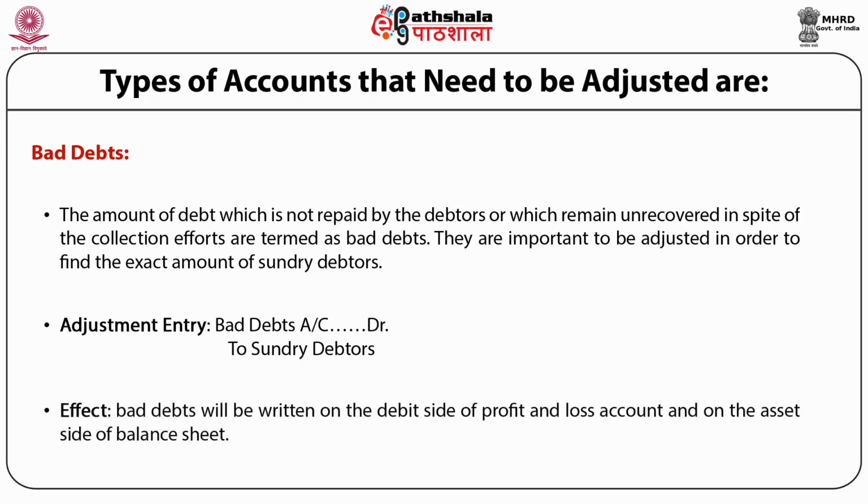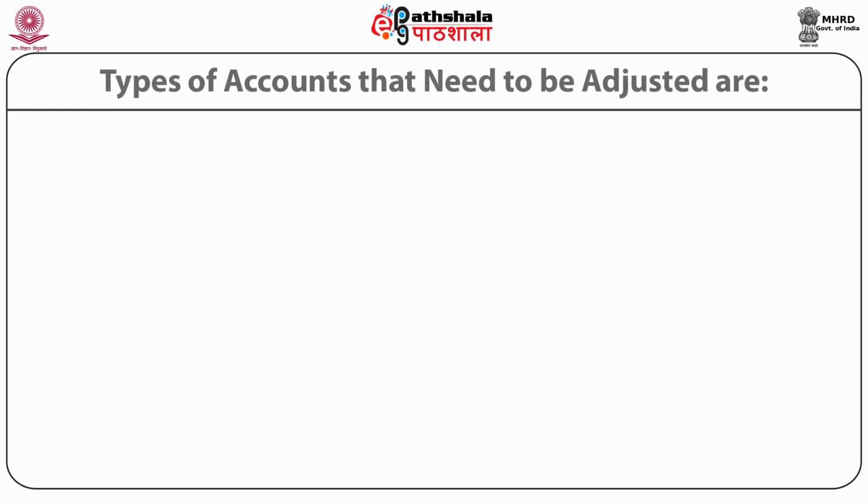Effect of bad debts adjustment on financial statement is, number one, bad debts will be written on the debit side of the profit and loss account, and further it will be shown on the asset side of the balance sheet by deducting these bad debts from the sundry debtors.